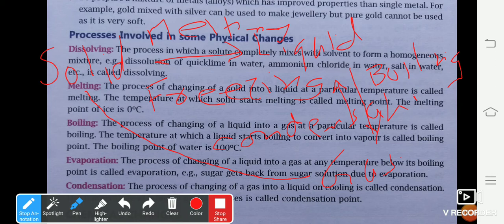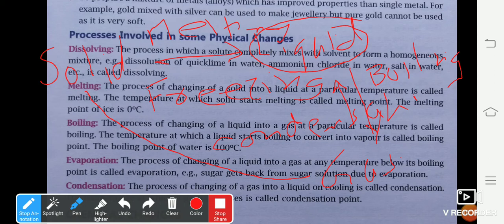We had done this definition with some examples. The process by which a solid directly gets converted into the gaseous state without going through a liquid state, the substance will not come into the liquid state, is called sublimation. The substance which undergoes sublimation does not come into a liquid state, and while going back also, the gas will directly get converted to solid. You can have two examples for sublimation in your home. One is naphthalene, and the second one is camphor.